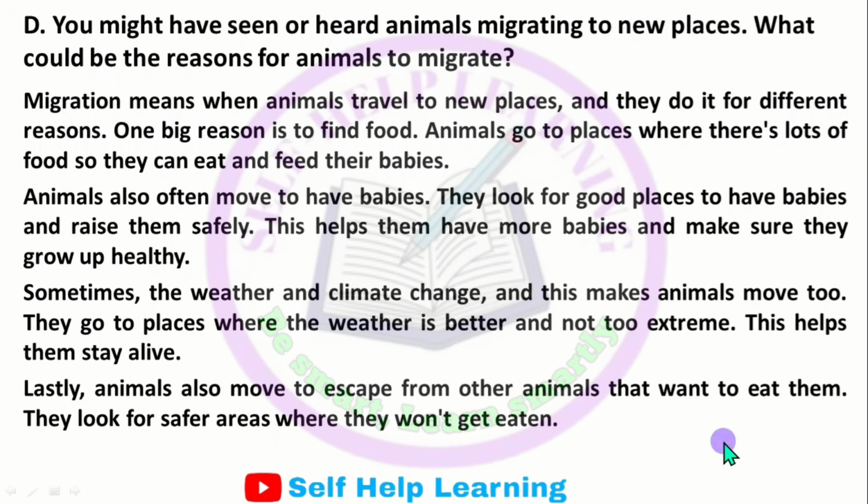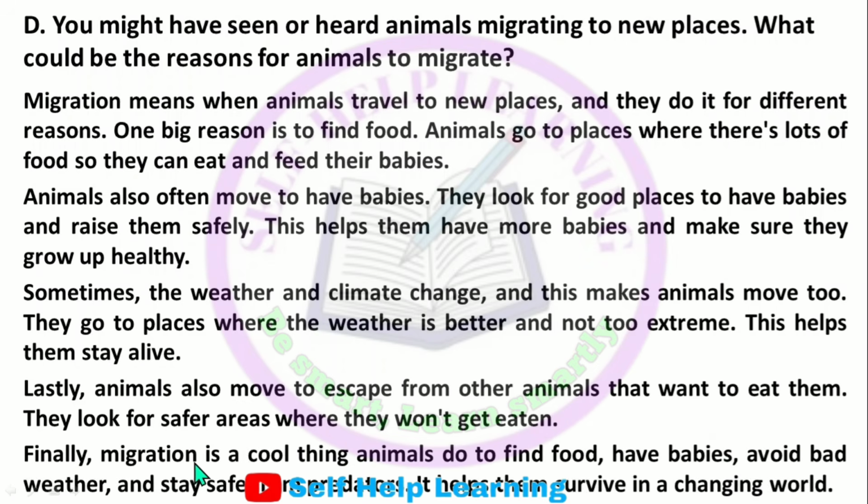Now let's move to the next part. Finally, migration is a cool thing animals do to find food, have babies, avoid bad weather, and stay safe from predators. It helps them survive in a changing world.